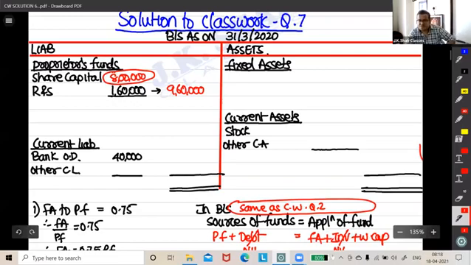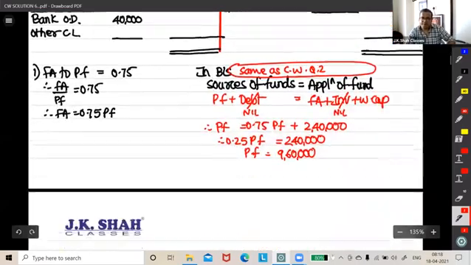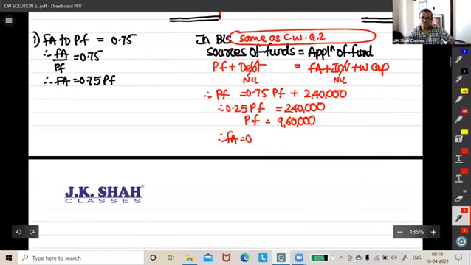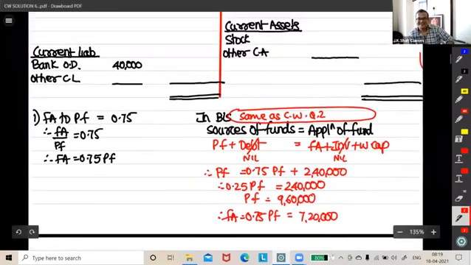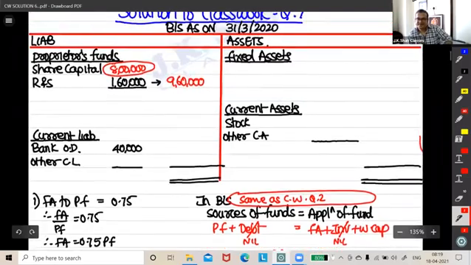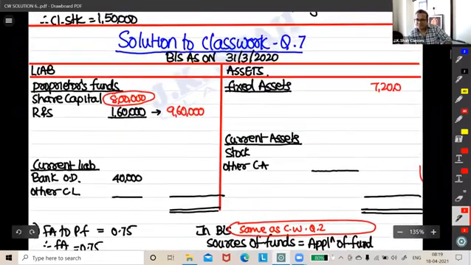Fine. We can find fixed assets also with this. Proprietor fund we got. So fixed assets is going to be 0.75 times proprietor fund. Is it coming 720, guys? Yeah. Okay.